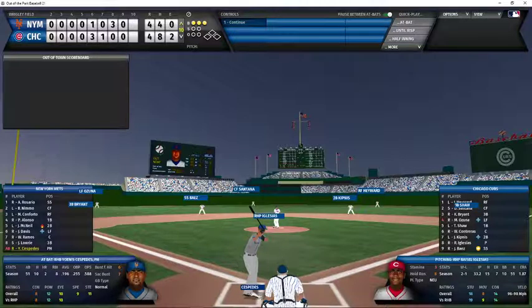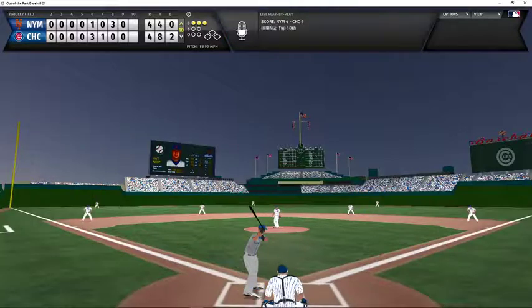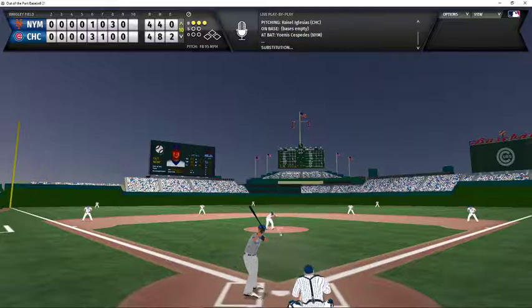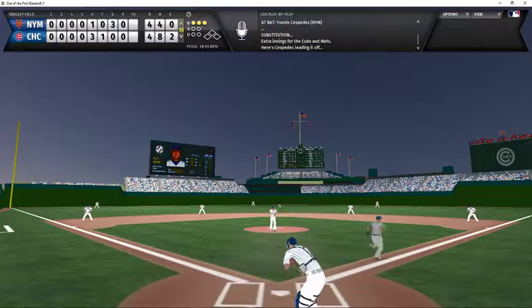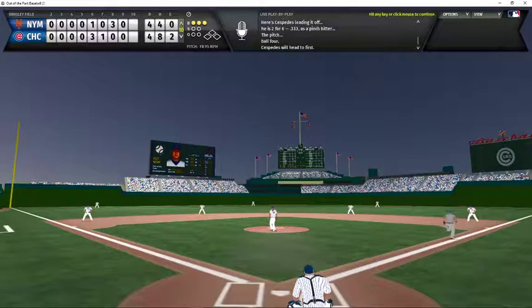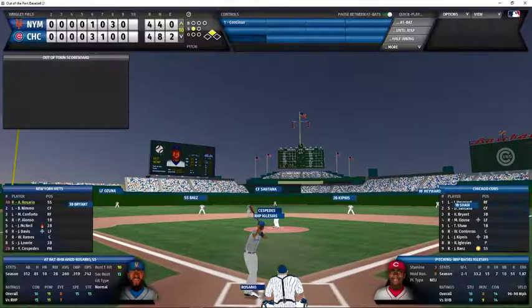In the top of the 10th inning, we see Iglesias pitching to Yoenis Cespedes with a 3-0 count, leading off the 10th. And Iglesias, he walks him with ball 4. That was way outside, and Cespedes heads down to first. Rosario now is going to bat.